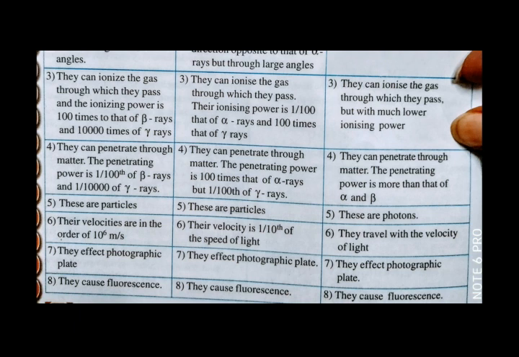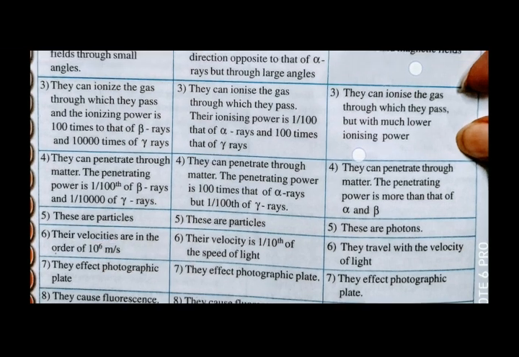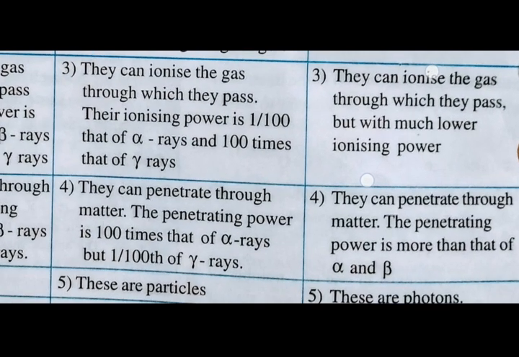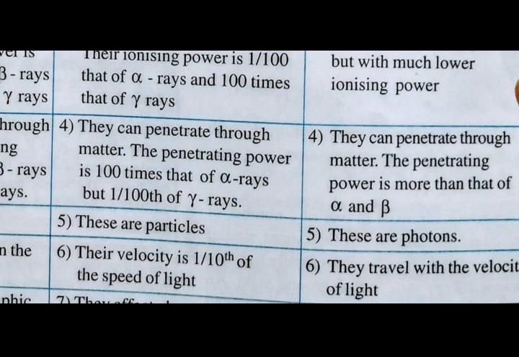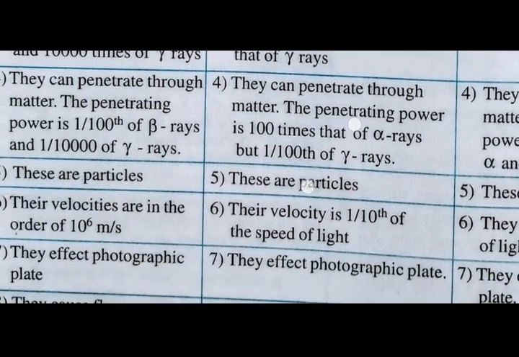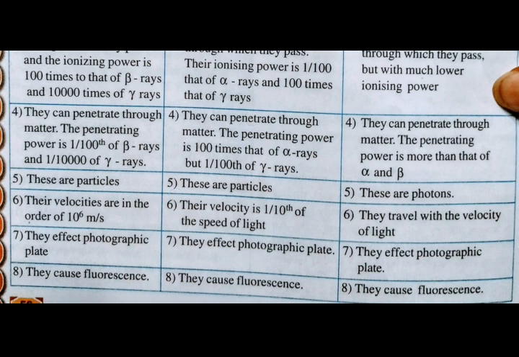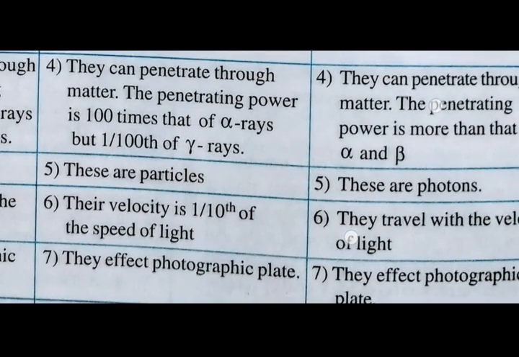Compared to the alpha particle, the beta particle penetrates easily. The gamma particle goes easily through the medium or through the nucleus, so gamma has high penetration power. Alpha and beta are particles, but we can't say gamma is a particle. It is a wave, or you can think of it as a packet of energy called a photon.